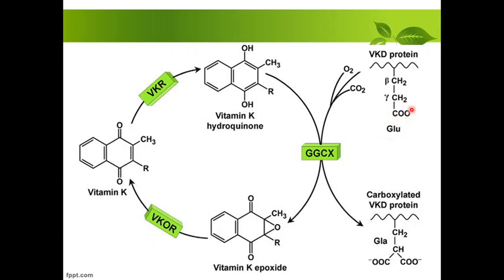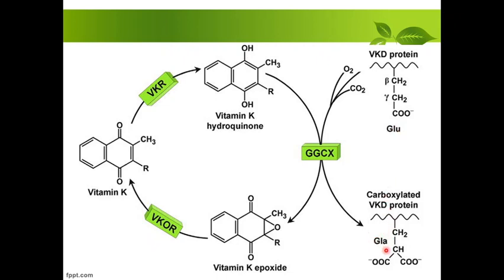Only one carboxylic group is present, right? VKD protein is there. ठीक है, one carbon dioxide is added, oxygen is added, and here you can see the formation of GLA takes place. This is GLU.